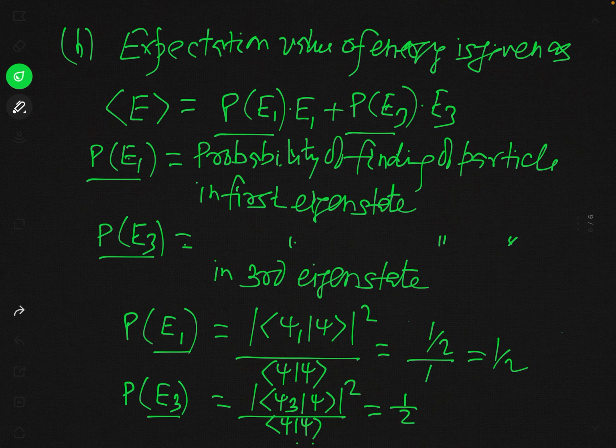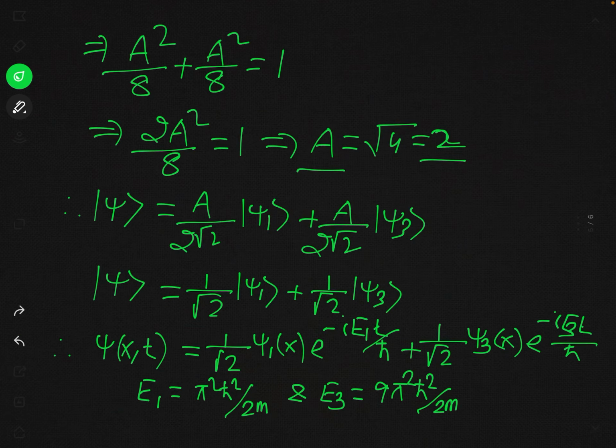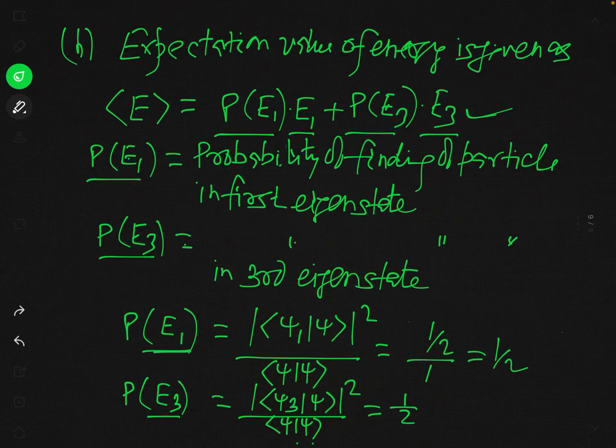Now let us put the value of these probabilities in this expression, and you know what is the value of E1 and what is the value of E3. I have just mentioned it here, and so substituting all these values you can easily find the expectation value of energy.